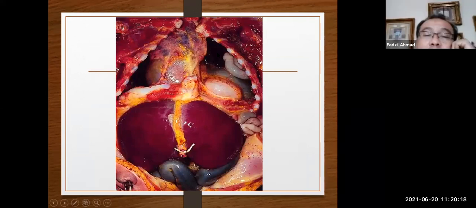The lung is compressed and abnormal. The heart and mediastinum are shifted to the right side, and there is also compression of the lung. This is the postmortem of a baby who died because of left diaphragmatic hernia.